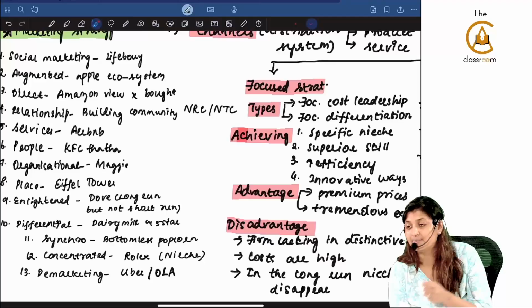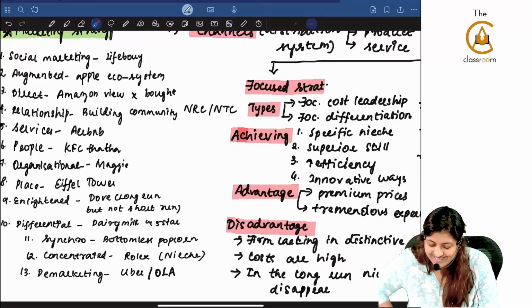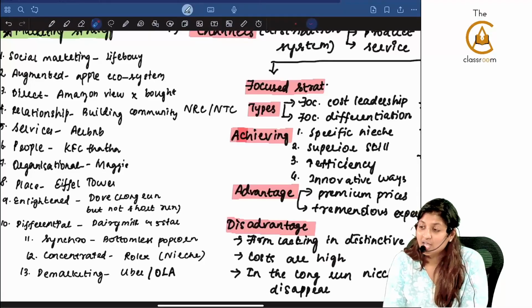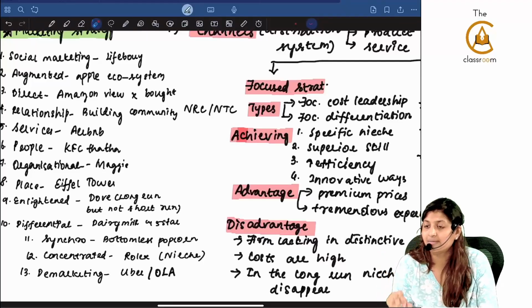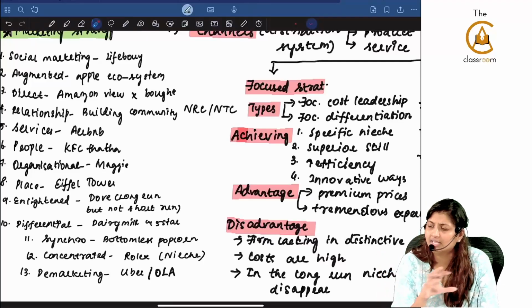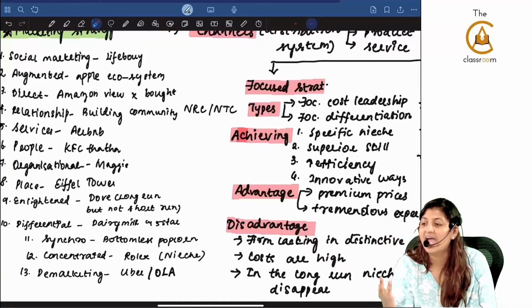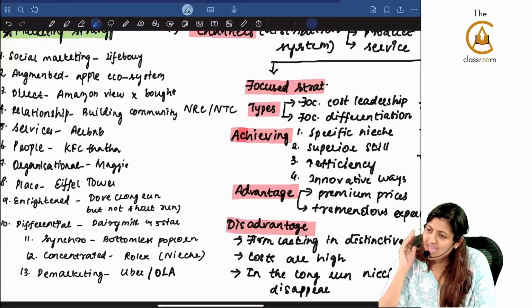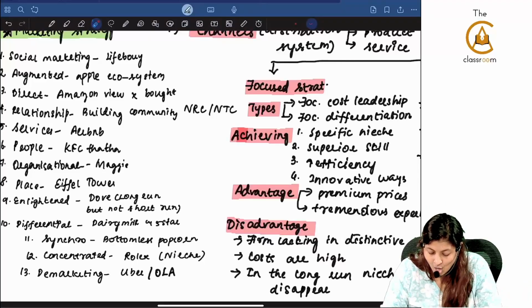What is place marketing? Paris, Eiffel Tower proposal, all those things. Northern Lights, honeymoon, all that is place marketing. What is enlightened marketing? Dove, because they are focusing on the long run and not on the short run. Because in Dove marketing, if you see different kinds of people, black, white, brown, long hair, short hair, no hair, all those things will be there, curly hair. No hair also, one girl was there. So like that inclusivity is there for everybody. They are focusing only on the long run.